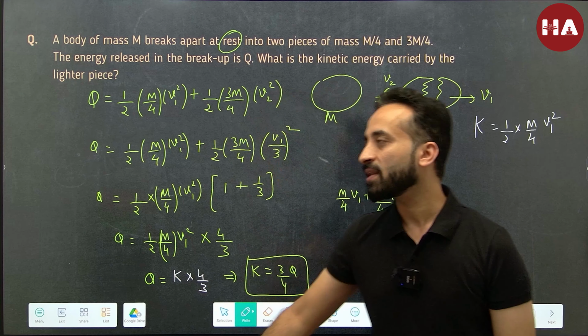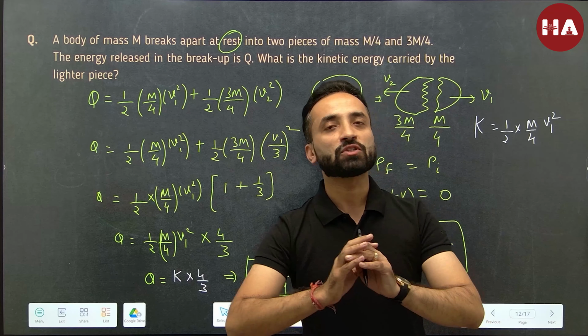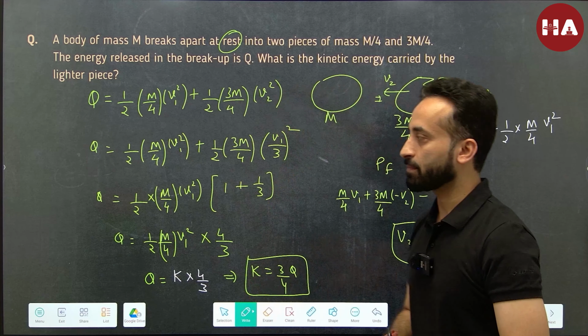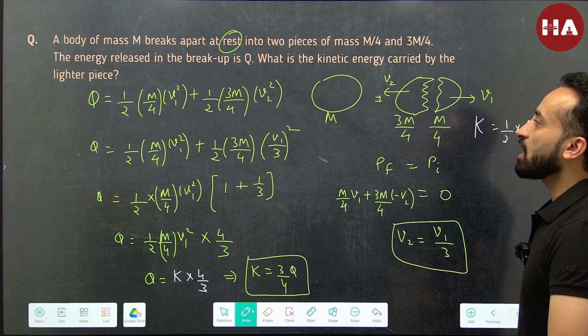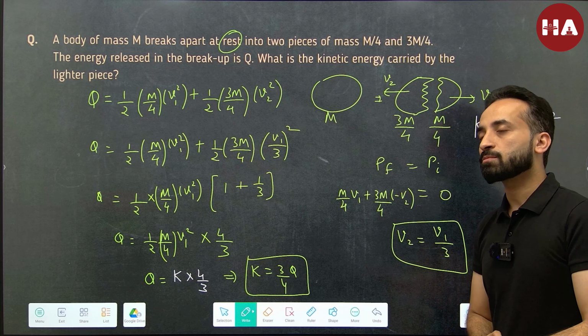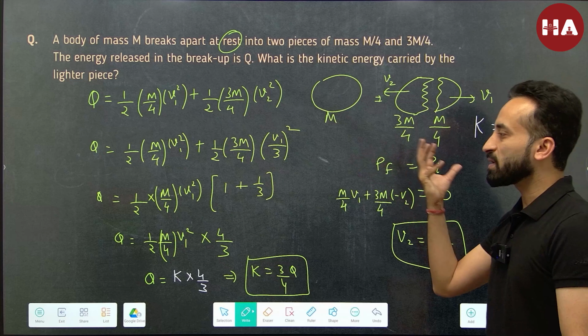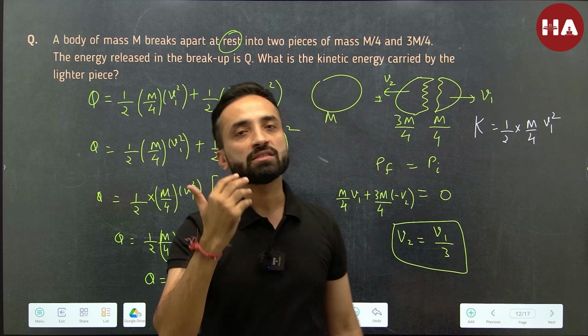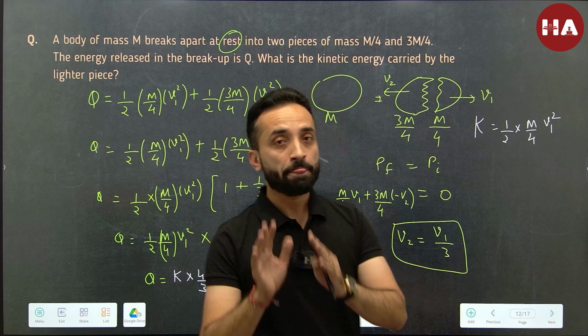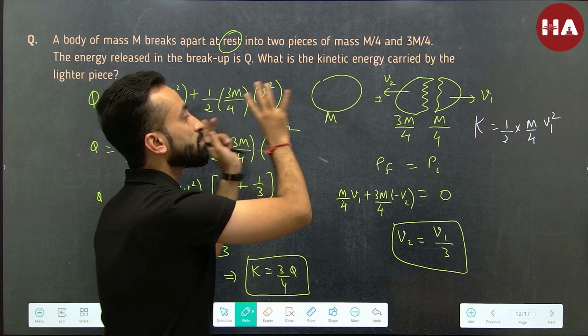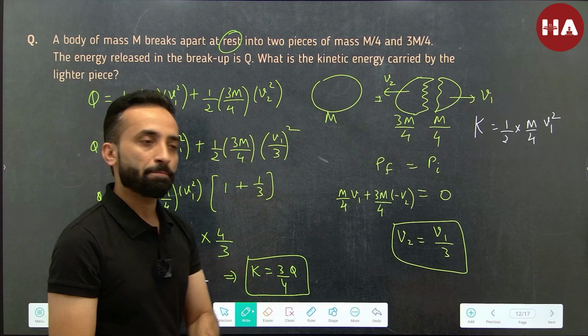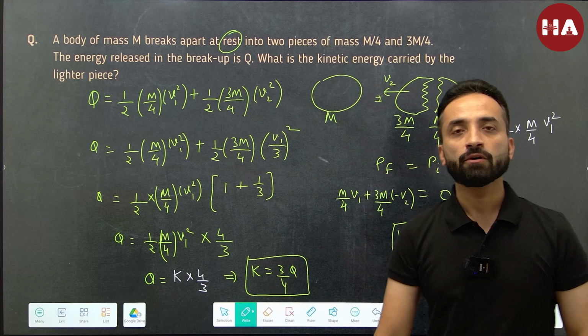This is a very simple example of explosion because we've just assumed that there are two fragments. Alright, copy this down, and I hope you understand now what explosion is and what is to be kept in mind, that we have to conserve momentum before and after. Even if the bomb was initially moving, you can still apply the principle of conservation of momentum.